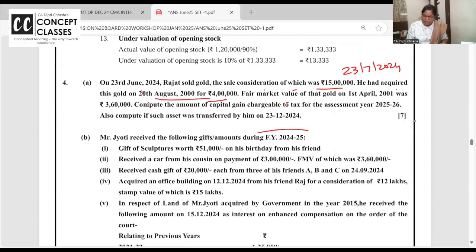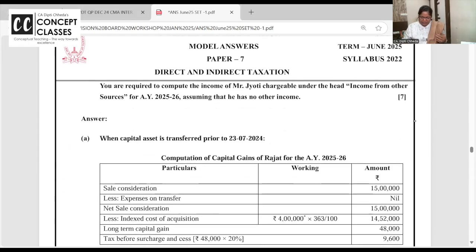And because this was purchased before 2001, index rates are starting in 2001 and now to 24-25 it's 363. So will you take the original cost or the FMV, whichever is higher? So here original cost is only higher. 100 has become 363, 4 lakh. Bahut easy question. Very easy.